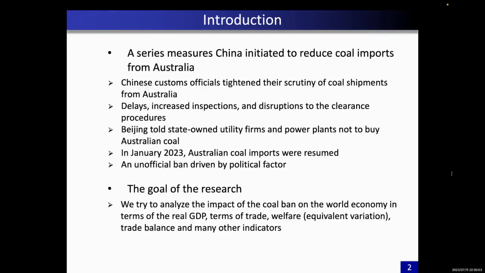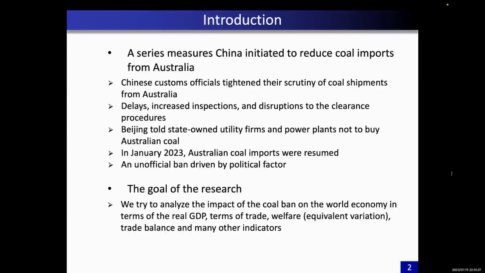In late 2020, China initiated a series of unofficial measures to reduce imports of coal from Australia. For instance, China's customs officials tightened their scrutiny of coal shipments from Australia, which led to delays, increased inspections, and disruptions to the clearance procedures. Also, Chinese state-owned utilities and power plants were told not to buy Australian coal. In January 2023, Australian coal imports were resumed. It is an unofficial ban driven by a political factor, since the relations between the two countries deteriorated before the ban.